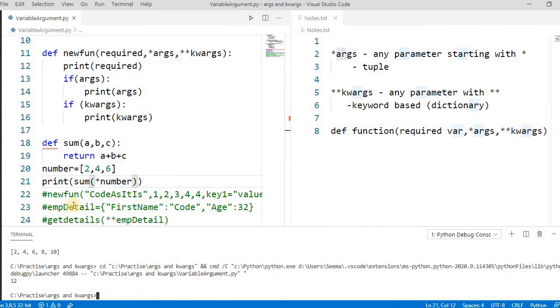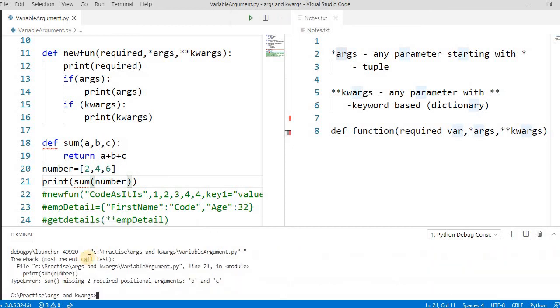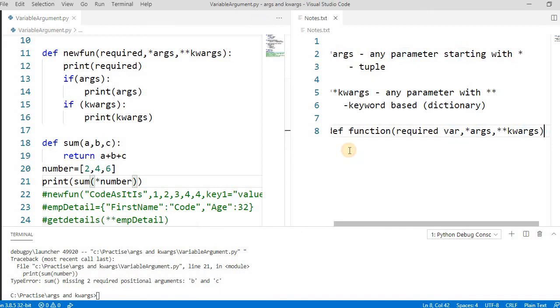See, it's printing 12, because 2 plus 4 plus 6. But if you remove this star, it will not unpack, it will pass as a list, and that's not valid for this, because it requires three parameters. We are passing one, so it will throw an error. See, missing 2 required positional arguments B and C, because we are passing only one. So the star is used for unpacking also.